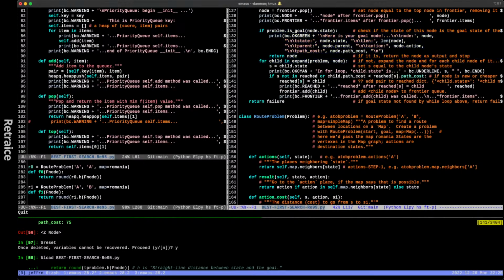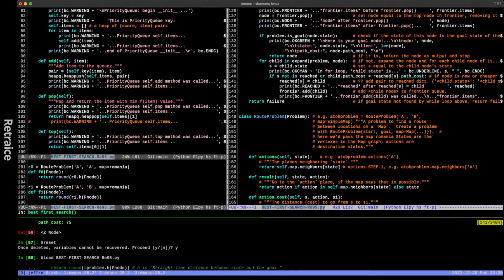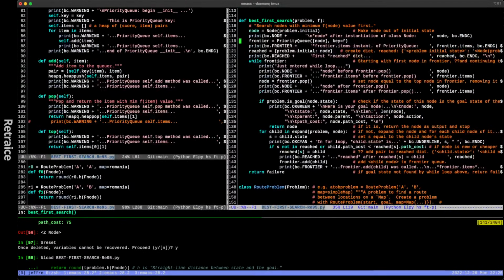Okay. Now, that's not really where the action is. We have to check for that, of course, but the action, in my opinion, is really in priority queue, but it's not really. It's in best first search overall. And the for loop is the action.